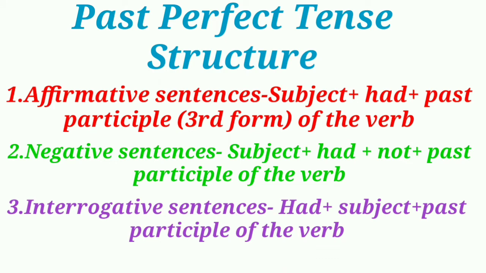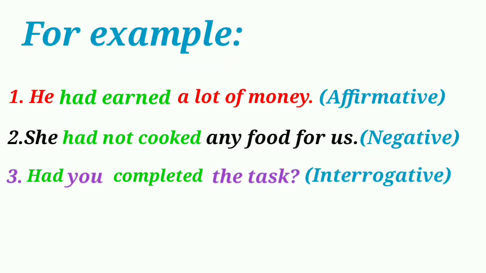The past perfect tense is formed with had, then past participle, third form of the verb. The negative of the past perfect is formed by placing not after had. The interrogative is formed by placing had before the subject. Let's see the example. For affirmative sentences, we have used the past participle form of the verb after had. He had earned a lot of money.